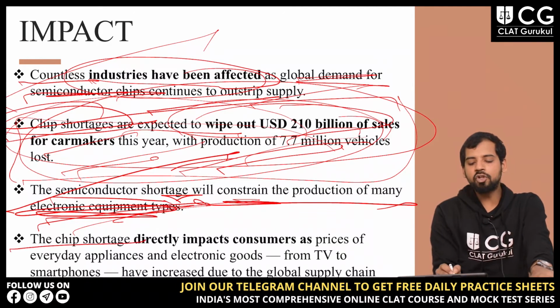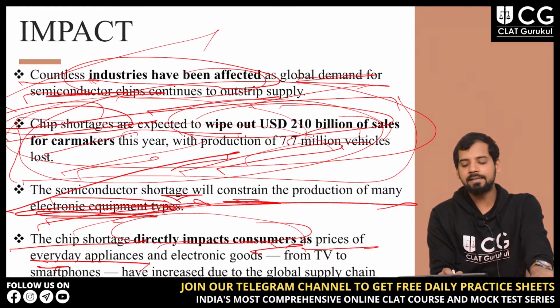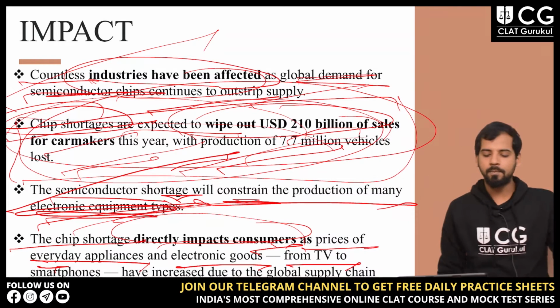Then the chip shortage directly impacts consumers, as prices of everyday appliances and electronic goods, from TV to smartphone, have increased due to the global supply chain disruption. Again, this is related to electronic equipment.